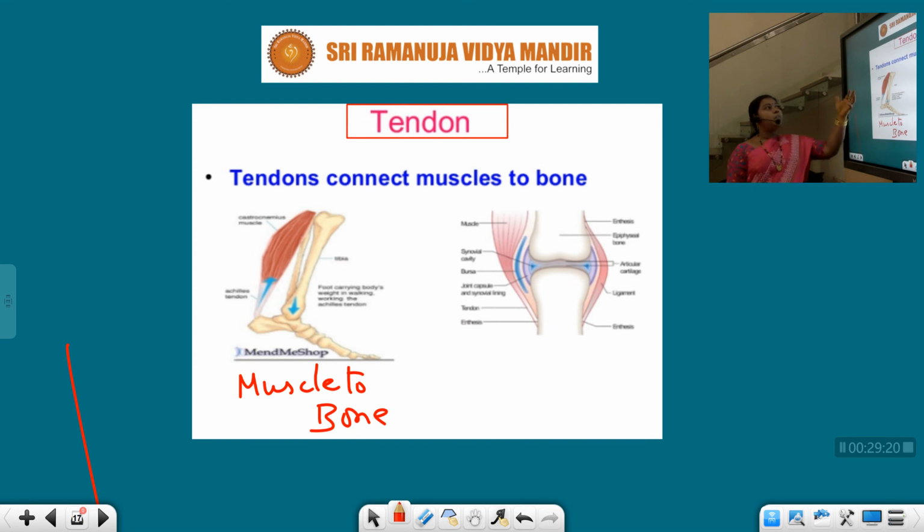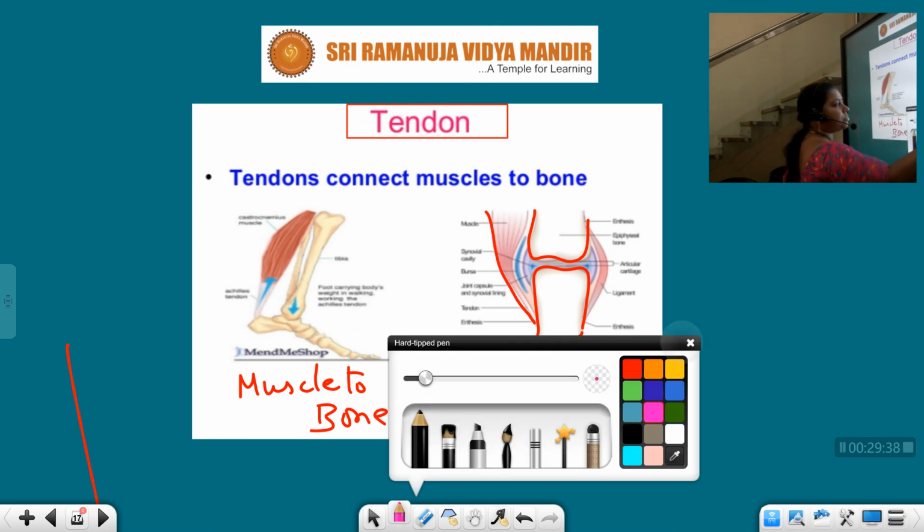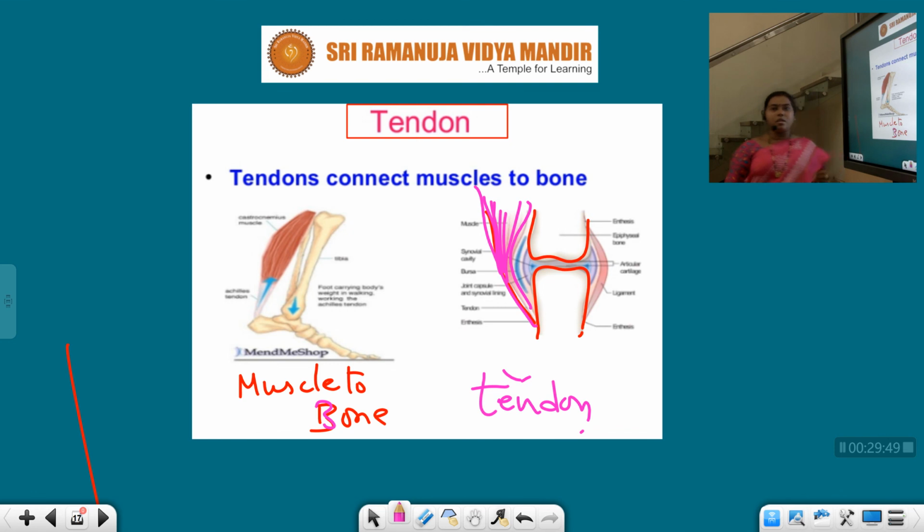That particular attachment, tendon connects the muscle to the bone. See children, this is the knee joint, right? And here we have this tendon. Tendon connects muscle to the bone.